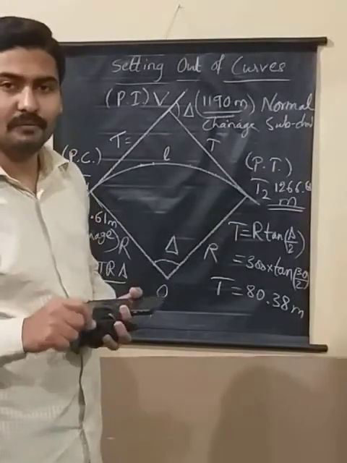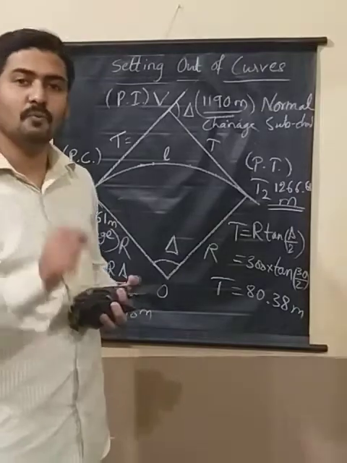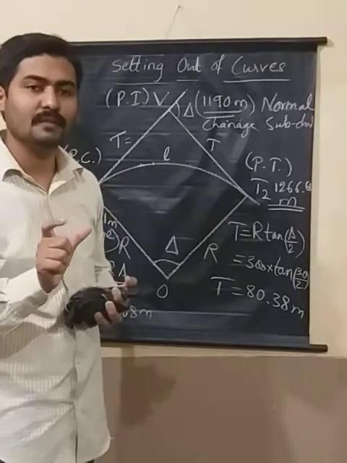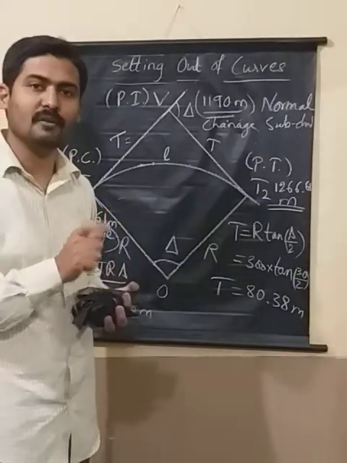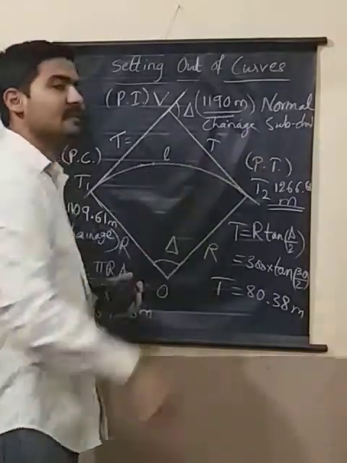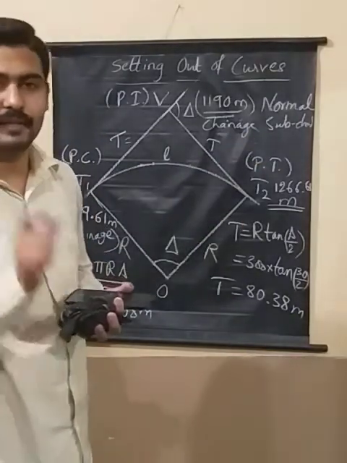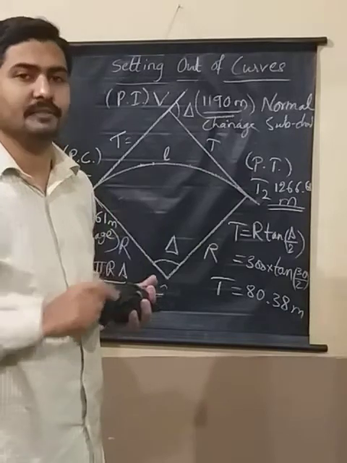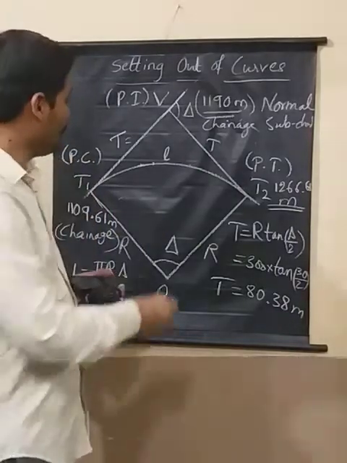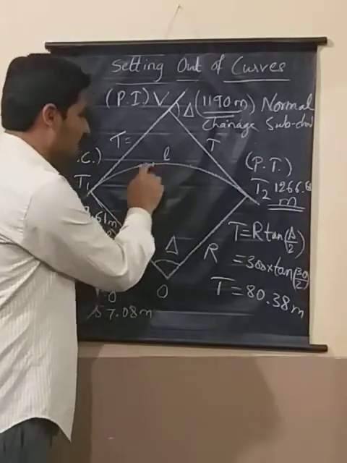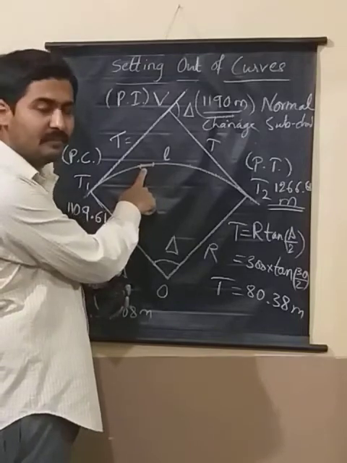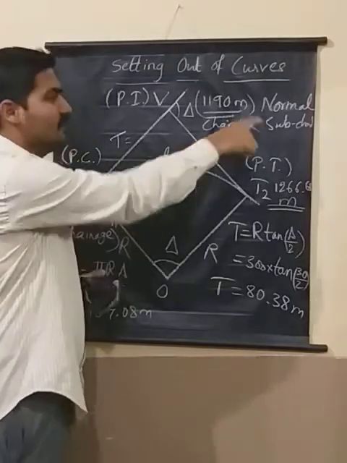Normal chord is the chord which will have its length equal to one full chain, either 20 meter or 30 meter. Subchord is the chord which will have its length less than one full chain, right?